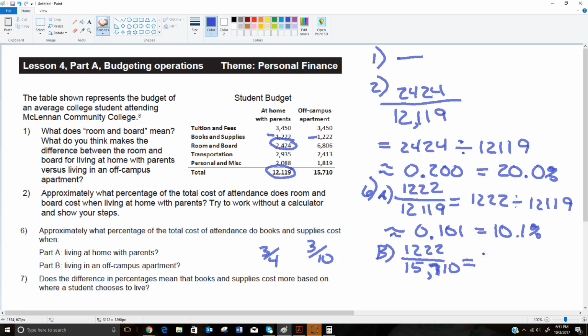So again, we're going to do 1,222 divided by 15,710. Hold on, that looks horrible. Let me rewrite that. Okay, so that would be 1,222 divided by 15,710.